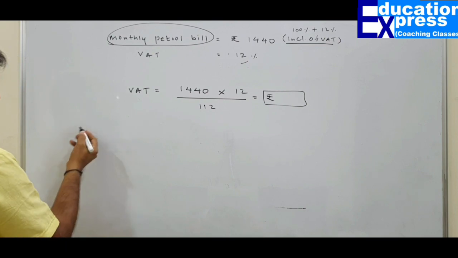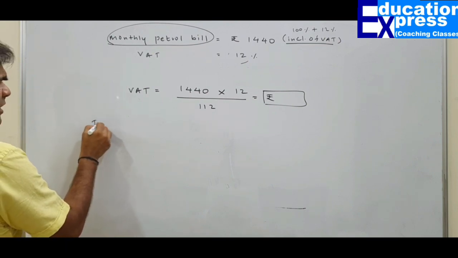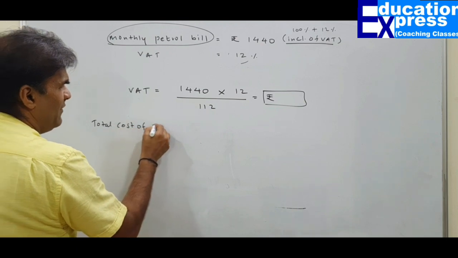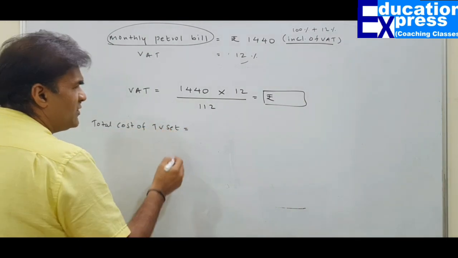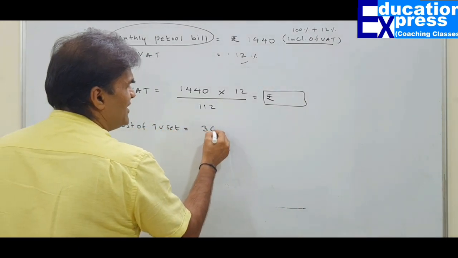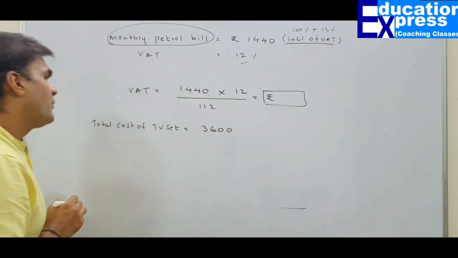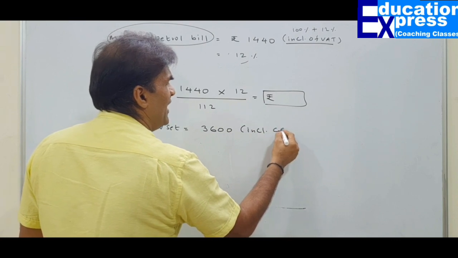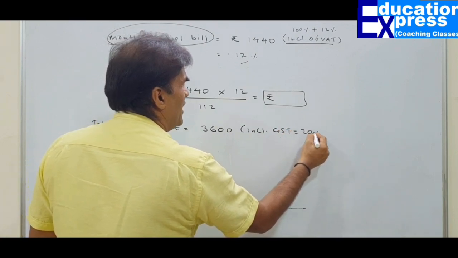Take another example. Let us say the total cost of a TV set was 3,600 rupees. Now this was including GST at the rate of 20%.